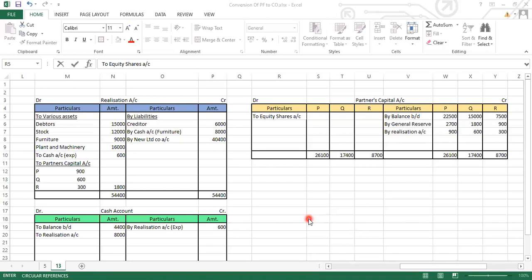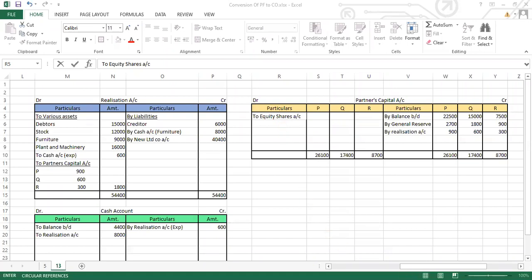What the equitable approach was telling us, that if the equity shares are given, divide this equity share in the profit sharing ratio, while if the debentures are given or the preference shares are given, then take the capital ratio of them. We have also learned why there was a reason for dividing in the profit sharing ratio and in the capital ratio. So here we have an equity share. So equity share will be divided in the PSR.